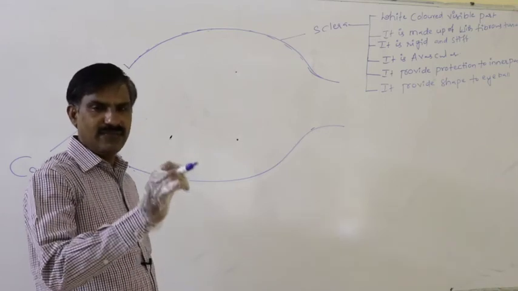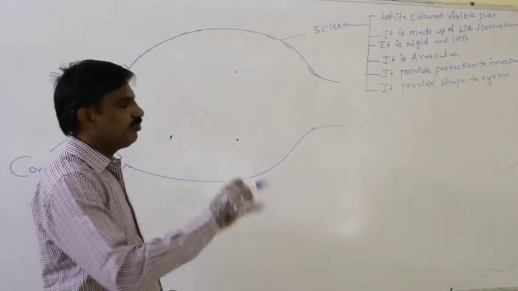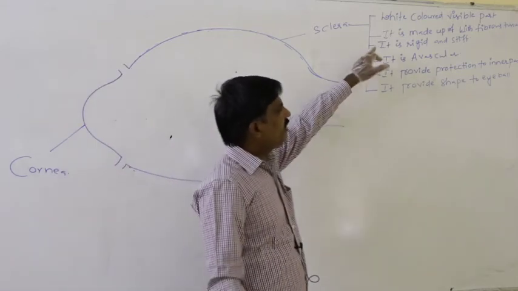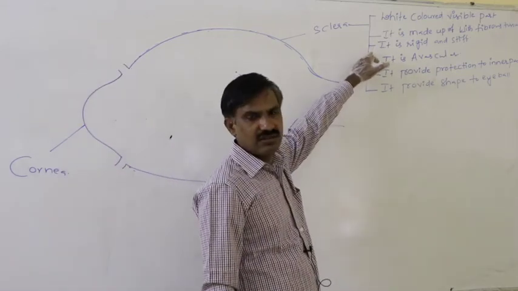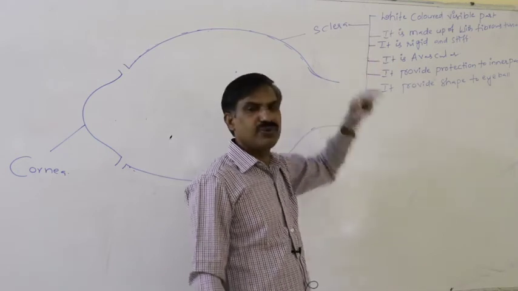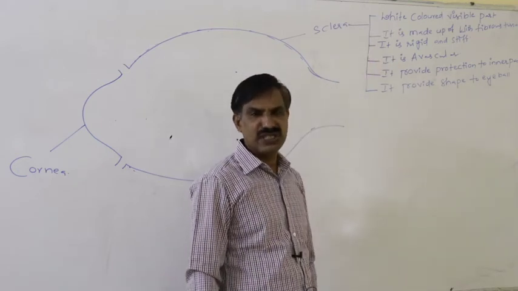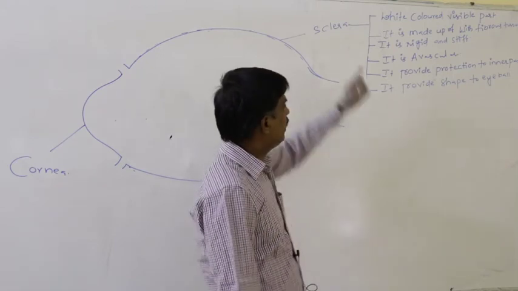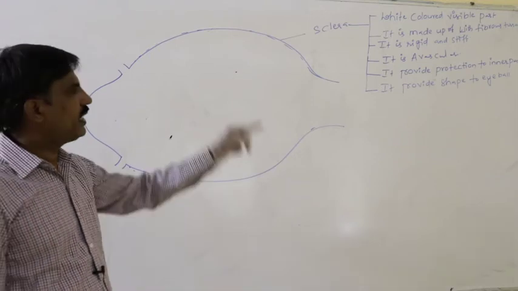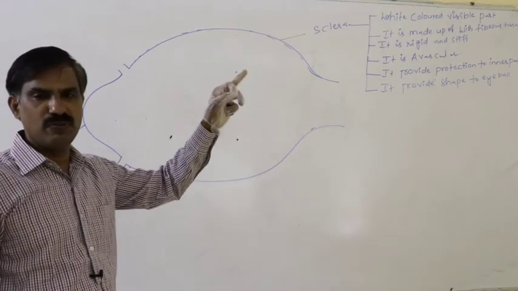It is avascular, means it is without blood supply. It is very stiff and strong, very stiff and rigid, due to fibrous connective tissue. Definitely it looks white in color. It is the white colored visible part.